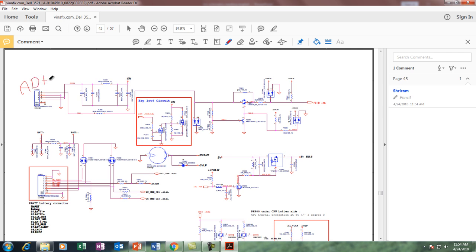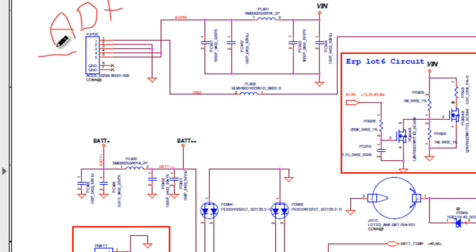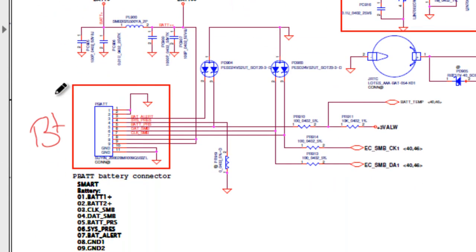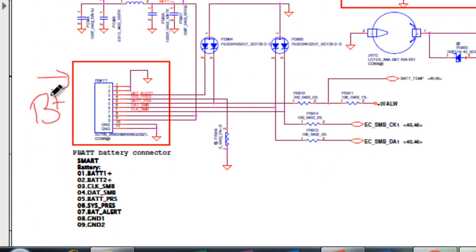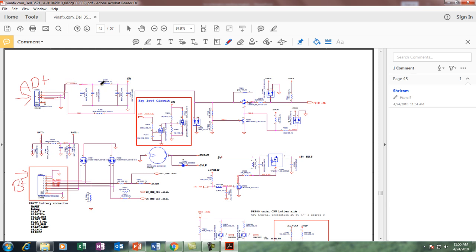I write here AD plus, and this one is my battery input. So there are two inputs. One is this, and another is this. My adapter voltage goes from here, and this voltage is called the Vin voltage. It's supposed to be 19 volts.